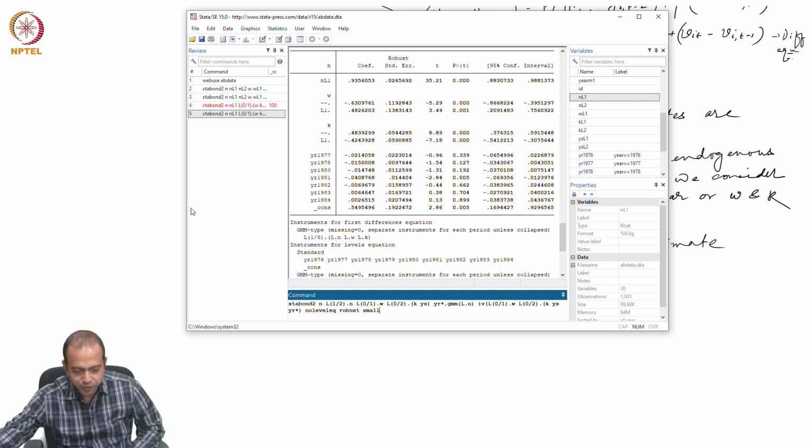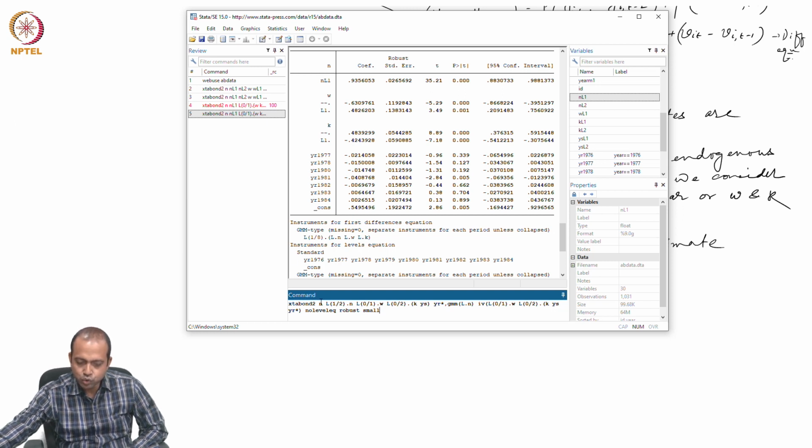So, what I have specified: xt upon 2, this is my dependent variable, I am taking 2 periods lag of employment. Everything else I am specifying as independent variables: 2 period lags of n, and then 1 period lag of w wage, then 2 period lags of k and ys, and then er dummy.